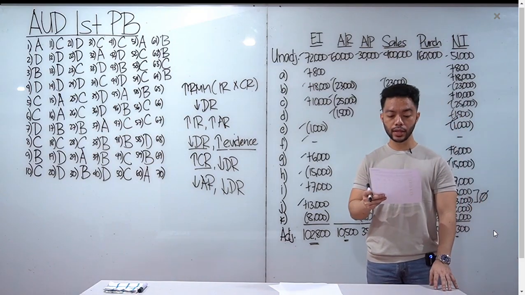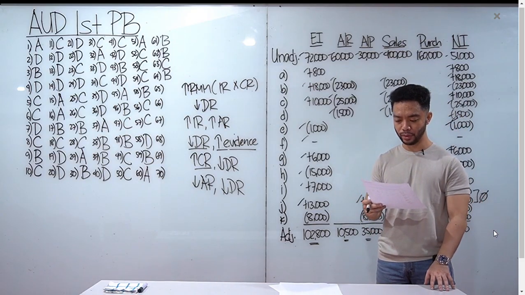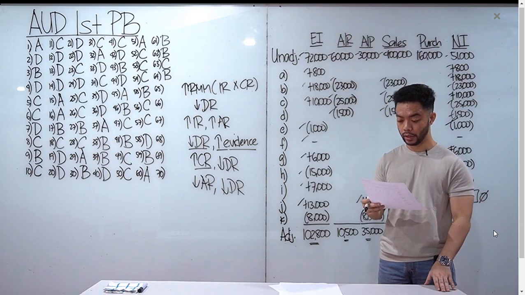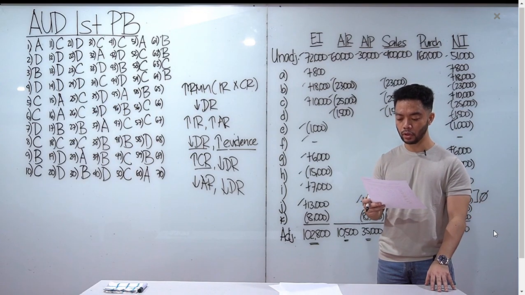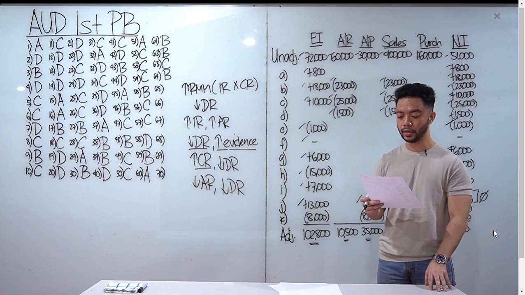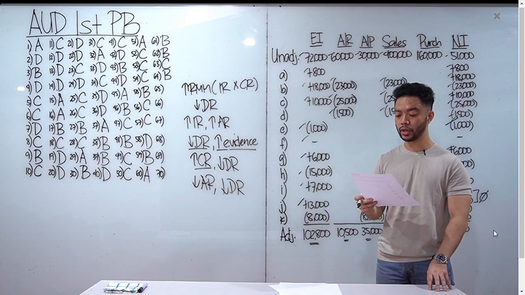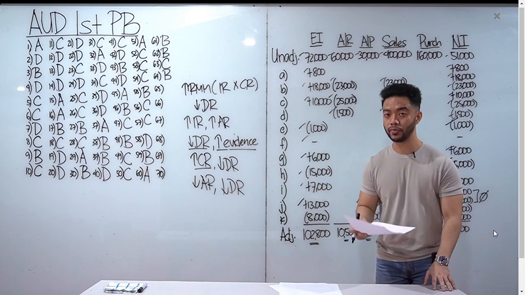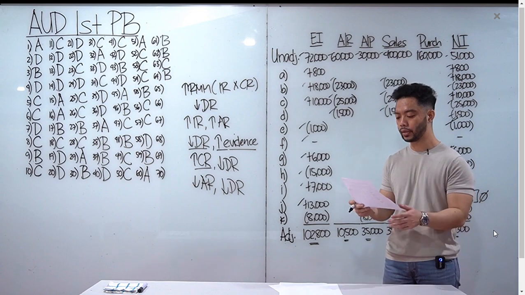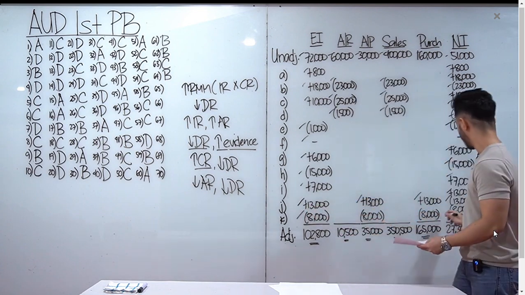And letter K, merchandise that cost 8,000 was included in the ending inventory because it was on hand. Okay, in-include. The merchandise had been rejected because of incorrect specifications and was being held for return. The merchandise was recorded as a purchase. Mali yan kasi incorrect specifications, ibabalik natin kay supplier yan. So dapat included siya sa ending. So -8 and then -8.